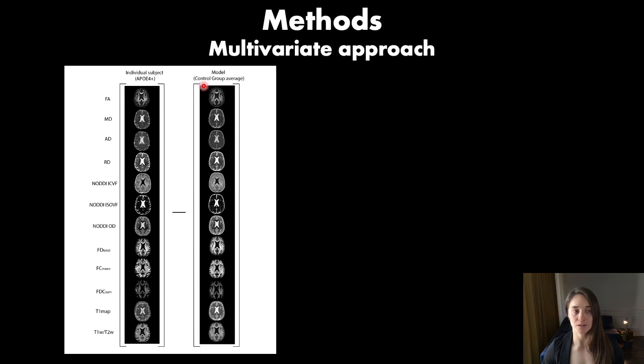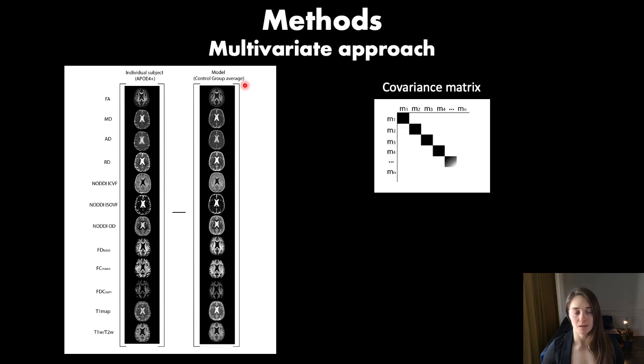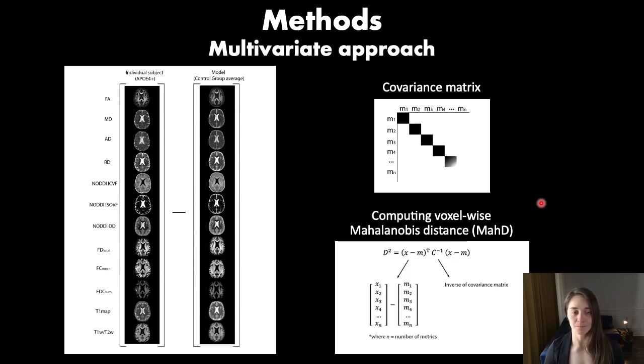I then computed group average from the subjects of the control group, which served as our reference group. And I computed the covariance matrix between all features from the subjects of the reference group. This all served to compute what is called the Mahalanobis distance, or MADI, between each individual of the ApoE4 group and the reference group average.